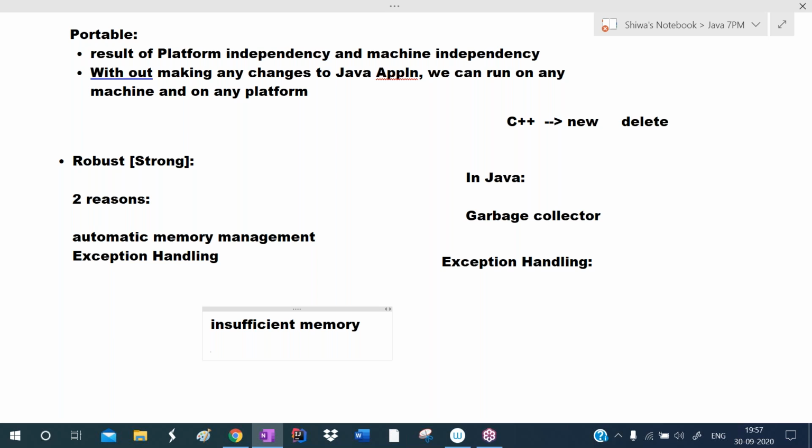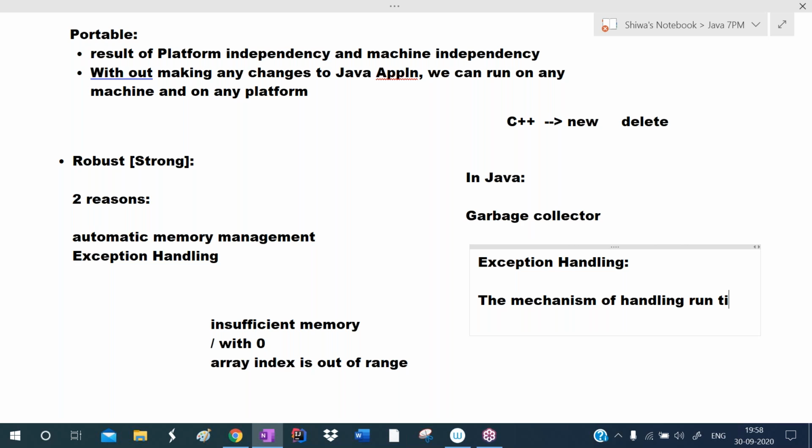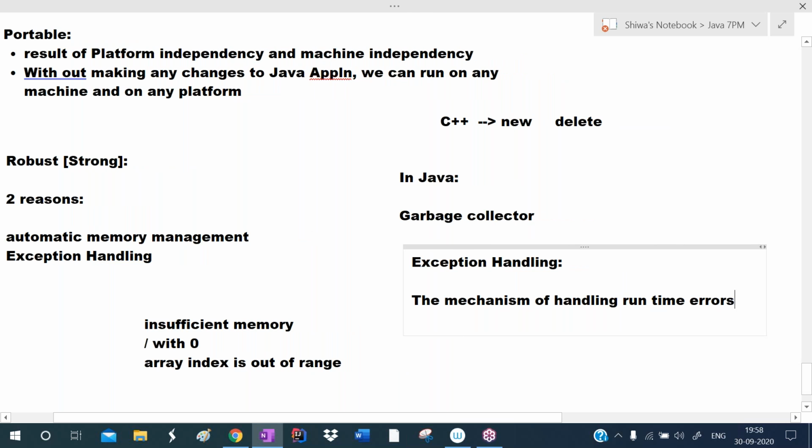Or otherwise, when you are trying to divide by zero, that raises a runtime error. When the array index is out of range, that raises a runtime error. These runtime errors are very dangerous, because when a runtime error occurs, our application will be closed in the middle of execution. So exception means runtime error. Exception handling means the mechanism of handling runtime errors.